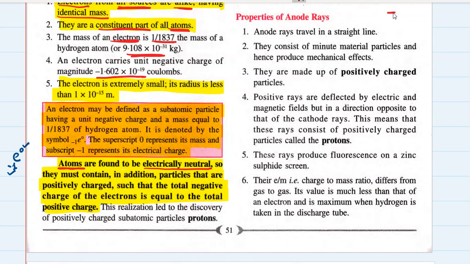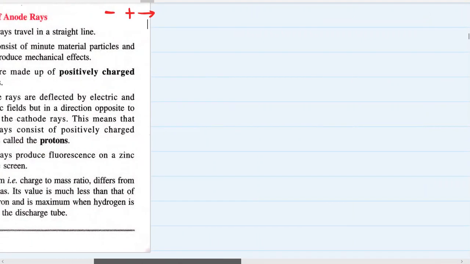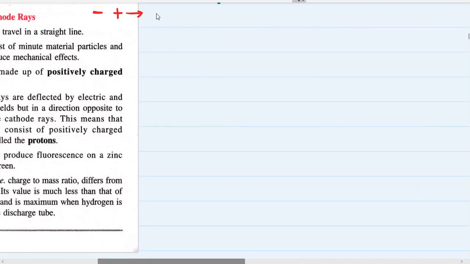Always remember that negative and positive both neutralize each other. The effect of negative and positive together is basically neutral. So how do particles become neutral? Because negative and positive charges neutralize each other, right? So atoms are neutral because they have electrons, and they must have, listen to my statement, some positively charged particle as well in them. So what are these positively charged particles? Let's talk about them.